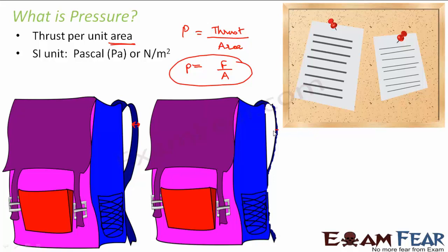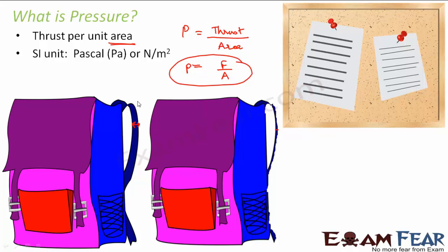Let us suppose both the bags have got some heavy books, your maths, physics, chemistry, biology, English. You have got so many books stuffed inside these bags. So maybe the bag weighs around 3 to 4 kgs. Both the bags are having the same amount of stuff. That means the mass of both the bags is the same. Weight of both the bags is the same. The only difference is that for one the strap is thicker, for the other the strap is thinner. Correct?